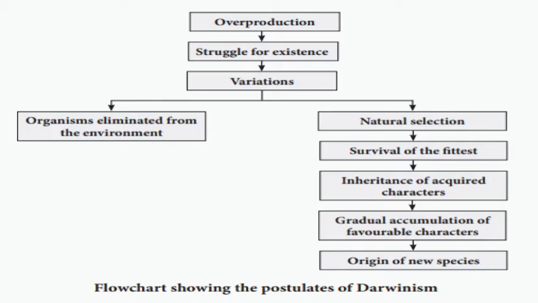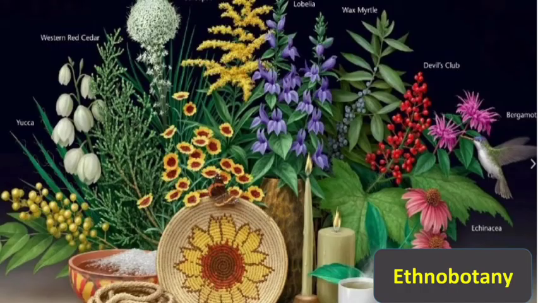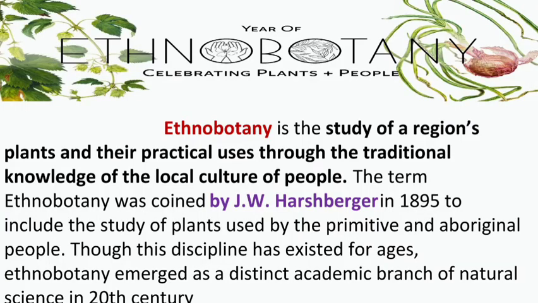Then the next topic is ethnobotany. Ethnobotany is the study of a region's plants and their practical uses through the traditional knowledge of the local culture of people. Either they may have medicinal uses or some other purposes.